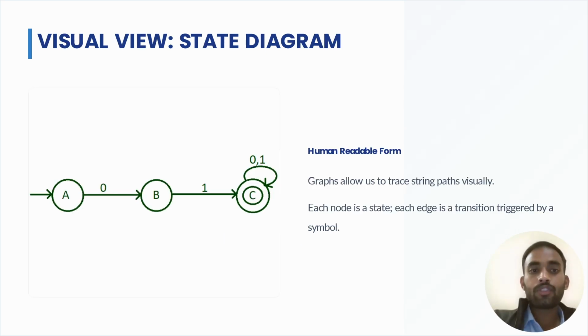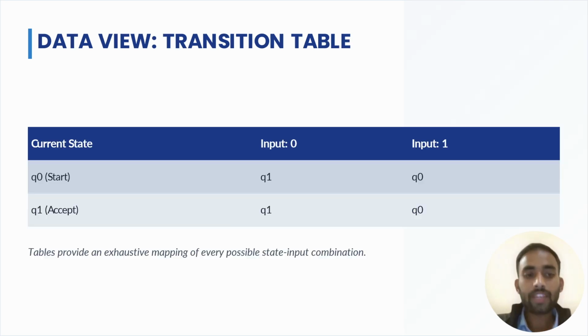Next is the visual view, the state diagram. We have studied all the five concepts. Now the visual view, the state diagram, means we understand this concept by taking some real world example. Here is a diagram. This is the first state, this is the second state, and this is the third state. And this is the arrow function. That means it is the initial state, and these are final states.